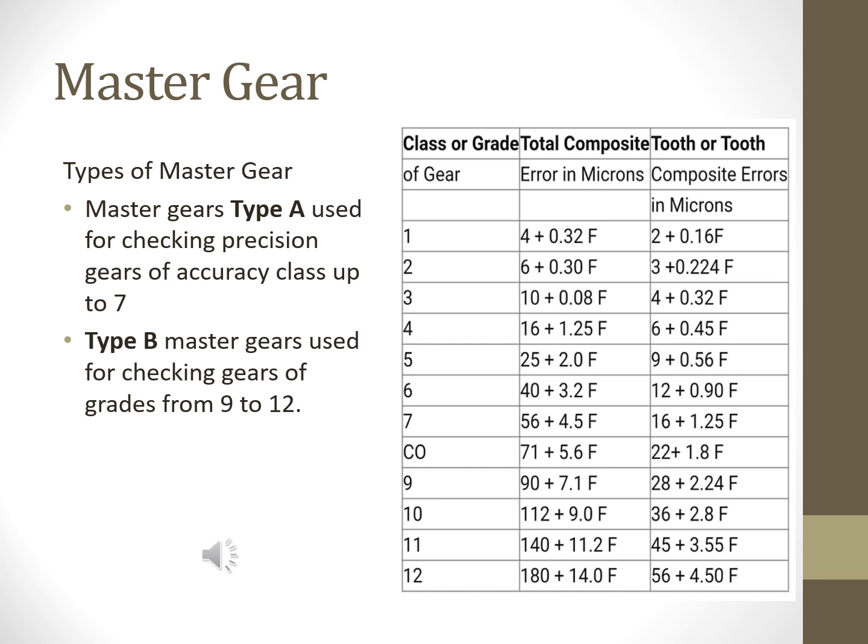There are two types of master gears which are classified upon the grade of the test gears they mesh with. Type A master gears are used for checking precision gears of accuracy up to class 7. In the column given on the slideshow, we can see the different grades of the gears and their corresponding errors in microns. We can clearly see that for grade 1 to 7 the error is less. That means these gears are more precise. For these master gears of type A are used, but for grade 8 to 12 the master gears of type B are used, where error in microns is comparatively more.